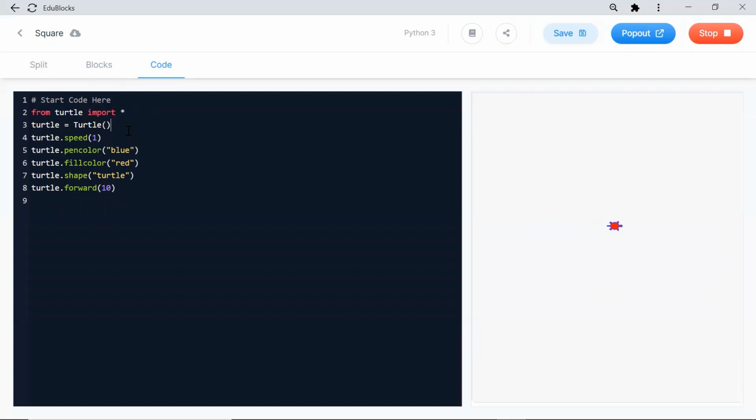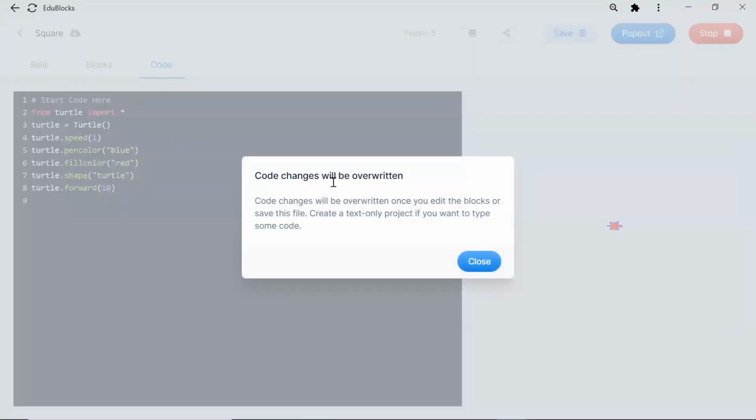I have to create the pen. How can I create it? This is the syntax. I told you, right? We have to give the instruction to the computer how I want. So turtle equal to turtle, open bracket, close bracket is the one which creates your pen. Turtle is the pen. Assume it is a pen.